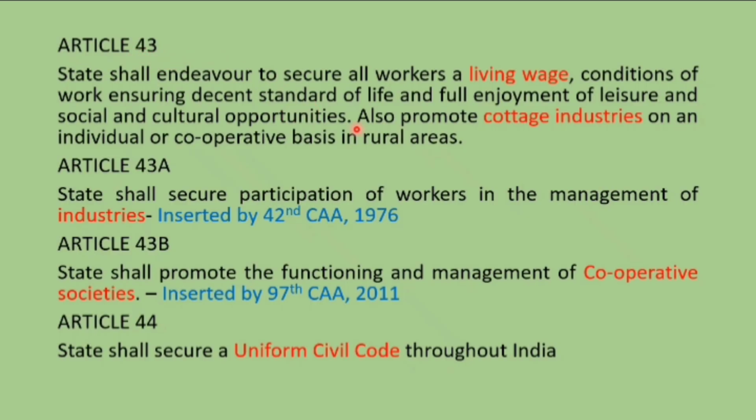Remember this. And Article 43 also contains, apart from living wage, another aspect, which is cottage industries. So they are having the tea in some cottage industries. Remember like that, as an individual or on a cooperative basis they will have the tea. And for 43A, you remember earlier they were having it in the cottage industries. Now they are going to have it in a big industry, that is advanced. For tea is advanced, and 43A is bigger, meaning a lot more people were involved.